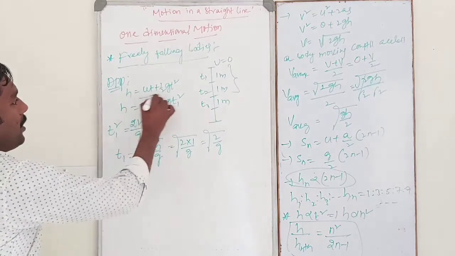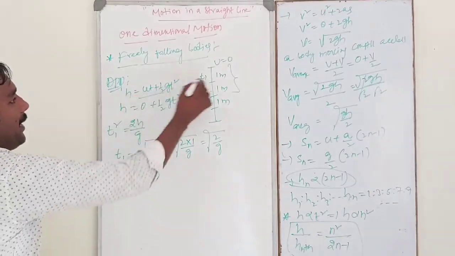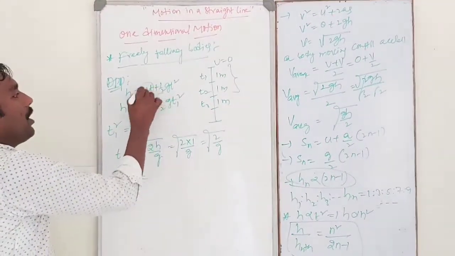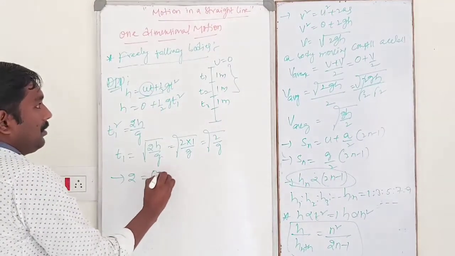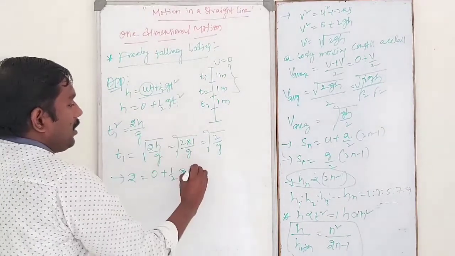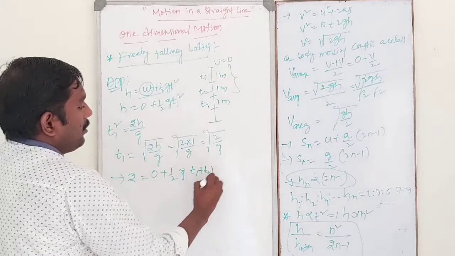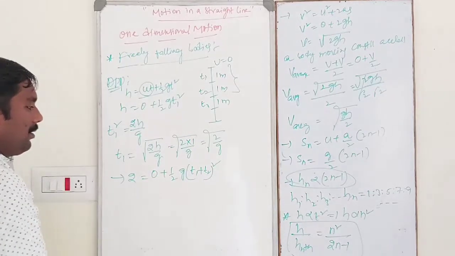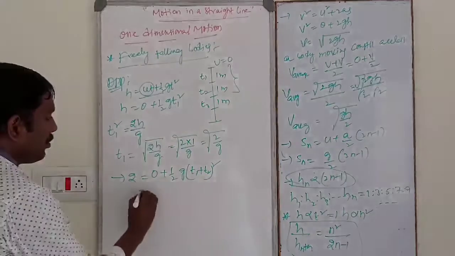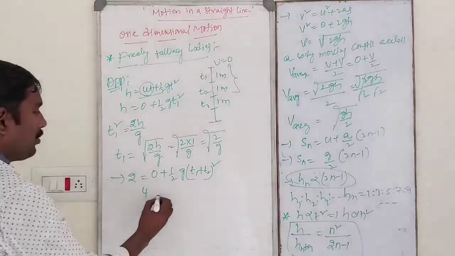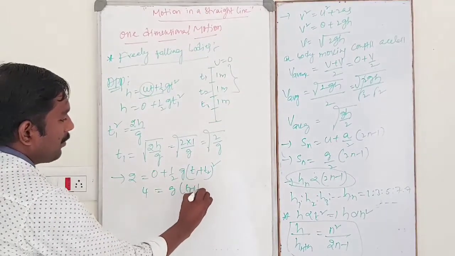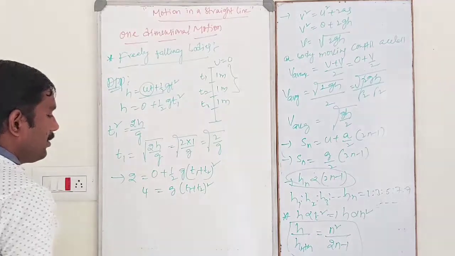Using the same equation, total height 2 meters is equal to initial velocity 0 plus half g, with t1 plus t2 whole square. On cross multiplication, 2 into 2, 4 is equal to g into t1 plus t2 whole square.